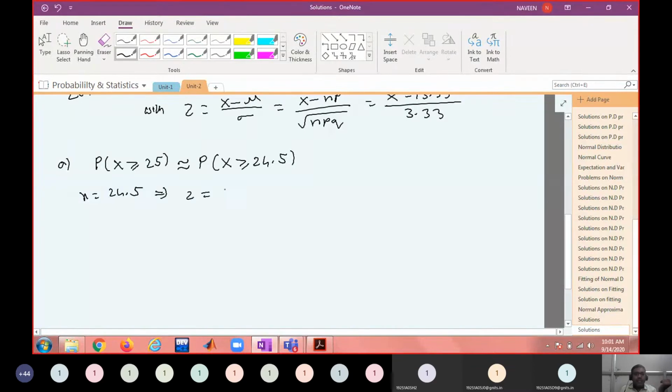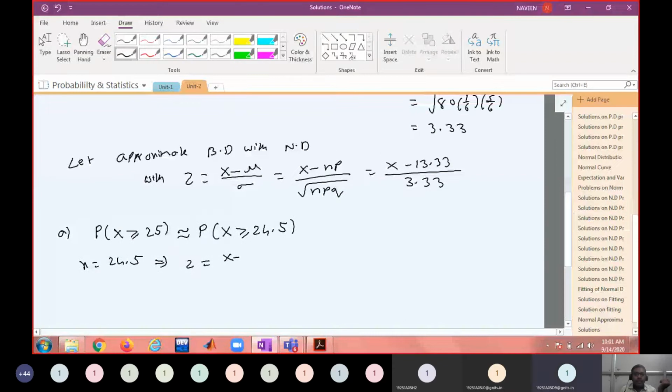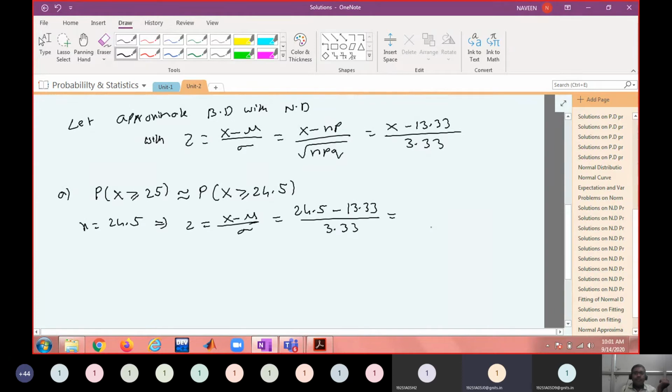Z equal to x minus mu by sigma, equal to 24.5 minus 13.33 by 3.33. Compute this. 3.35. Always tell me up to 2 decimals only.